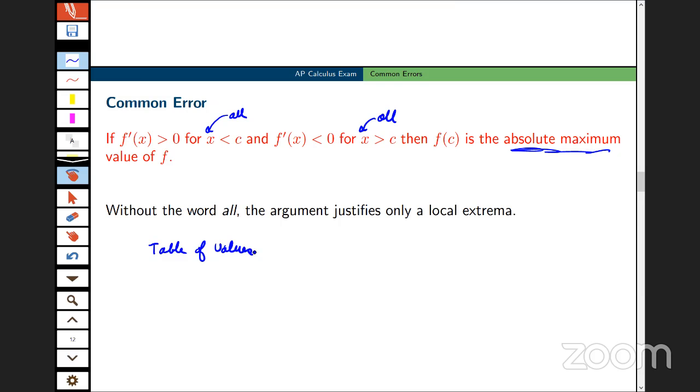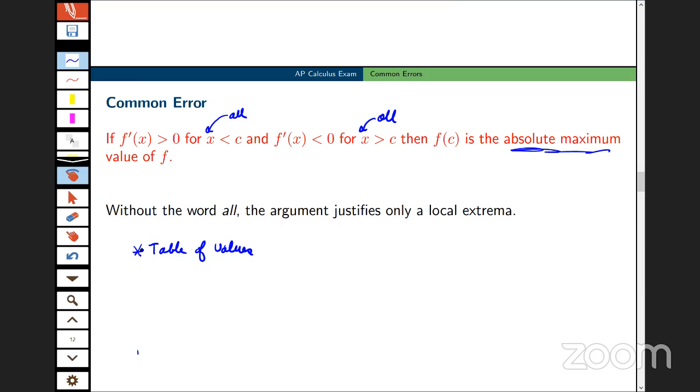So if you evaluate the function at a candidate, for example at a critical point, and you happen to evaluate it incorrectly, even if it's not the absolute max or min, the student would lose that justification point. Even having said that, I still believe that this is the best way to justify an absolute max or min: get a table of values.